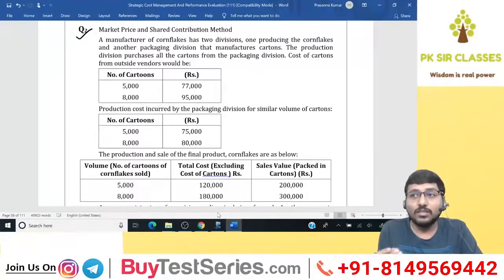SCMPE is such a lovely subject. You'll fall in love with it. So this is what you have to do. This is your homework, and it can't be done in a day or two. It takes time, so every day you try to get into that. For example, when I go to total quality management, I'll be explaining about quality cost, and there you'll get something called external failure cost. Immediately I'll say that Honda has launched its first diesel engine in India, that is Honda Amaze. And then this was the complaint from the customer with respect to the diesel engine, and this is classified as external failure cost.